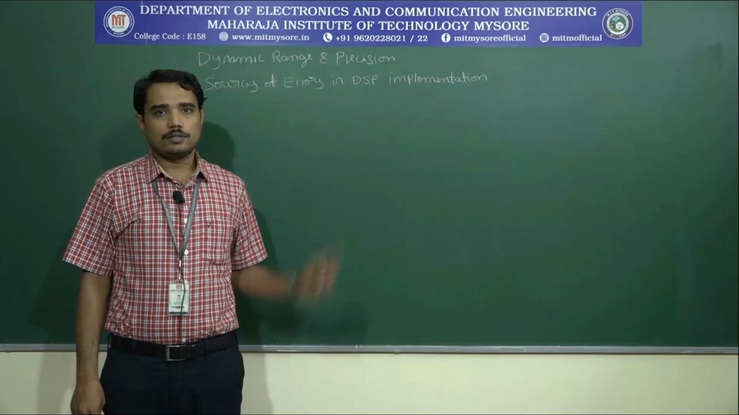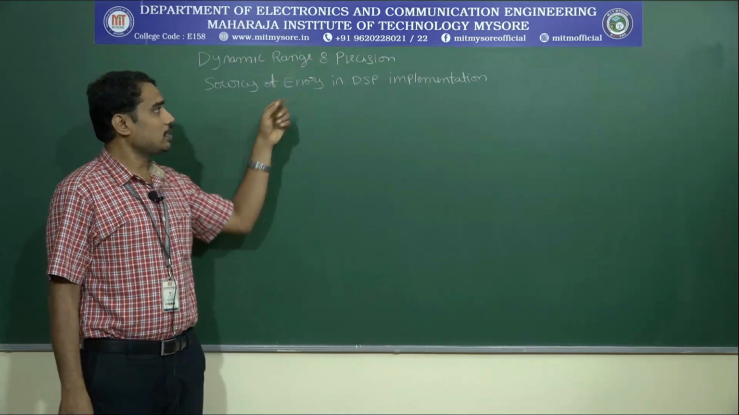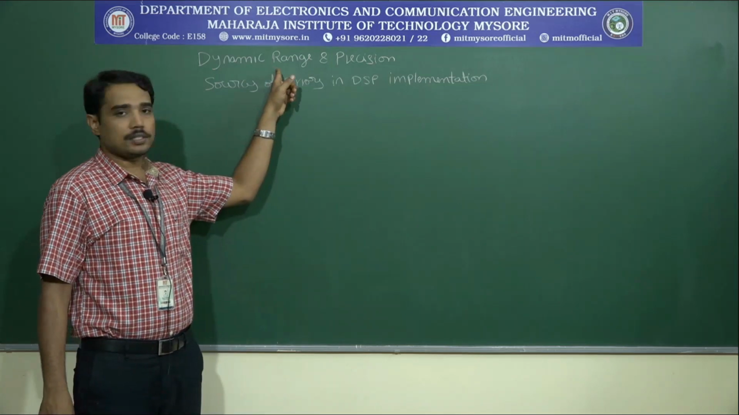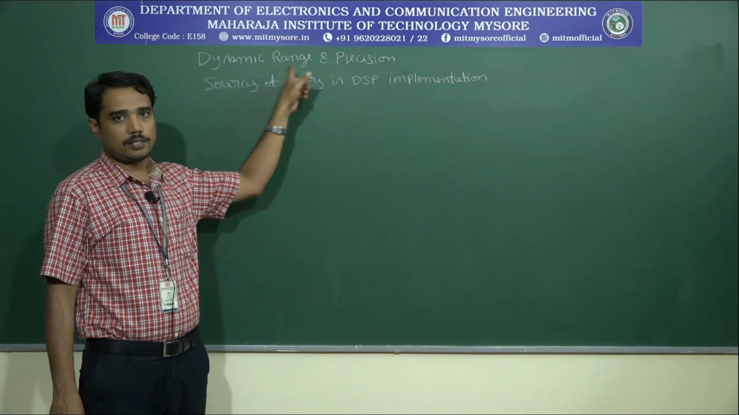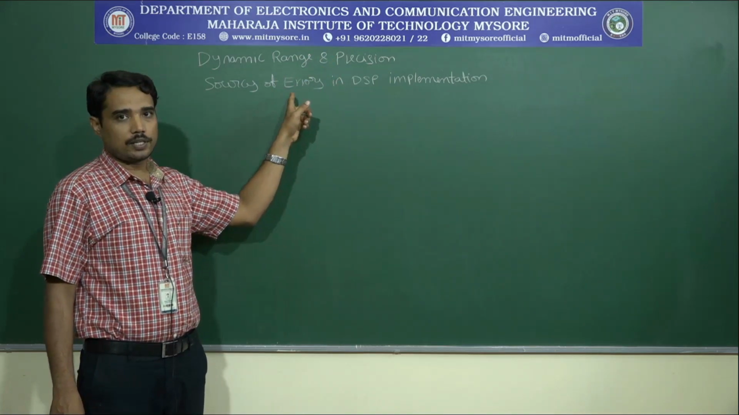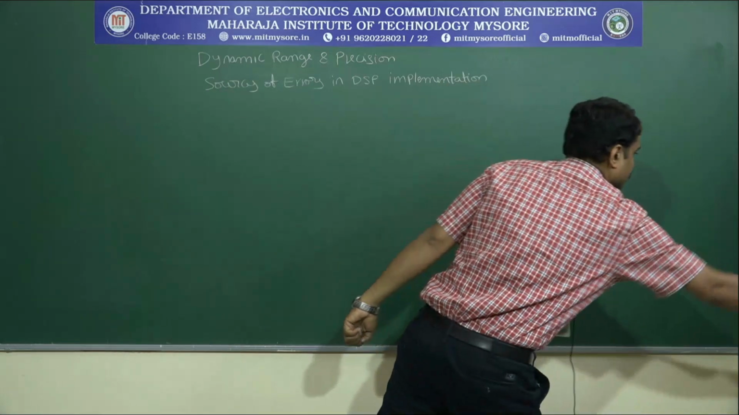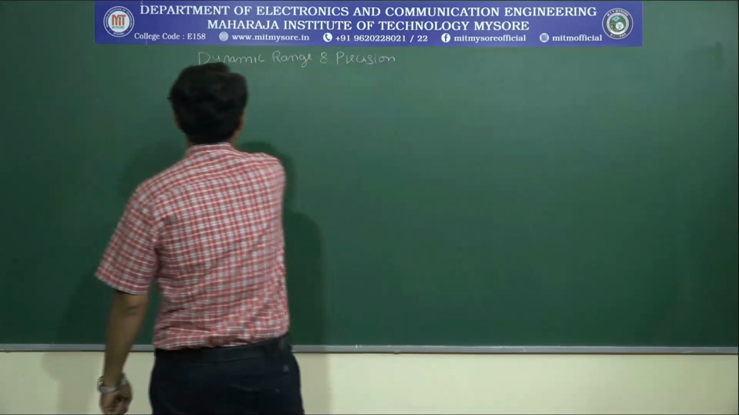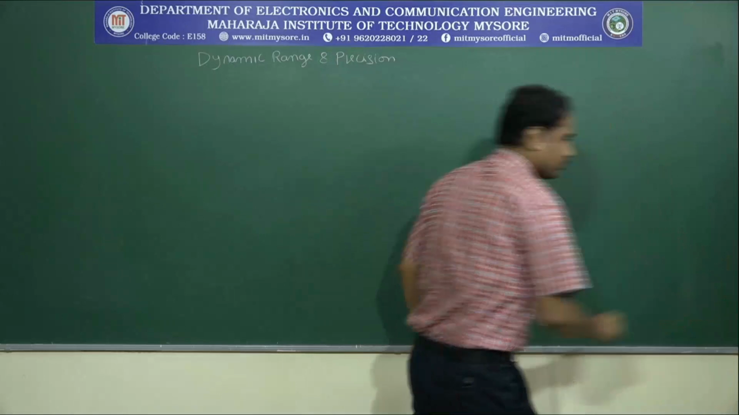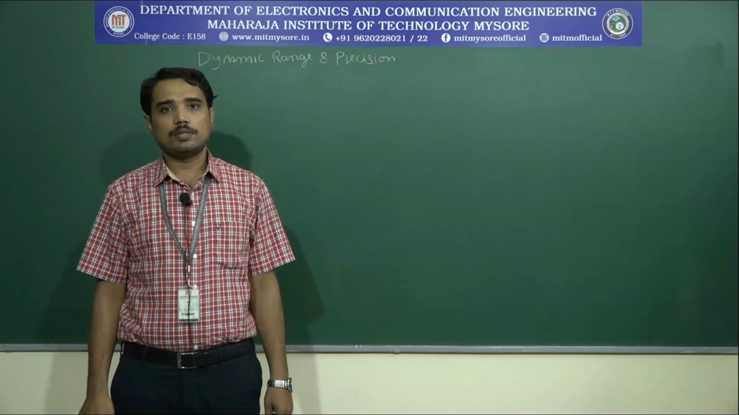We are left with these two concepts, that is dynamic range and precision and sources of errors in DSP implementation. Now let us first discuss the first concept, that is the dynamic range and precision. Later on we can discuss the sources of errors in DSP implementation. Now let us try to define the term dynamic range.